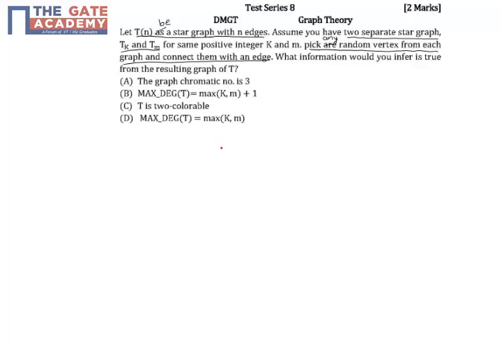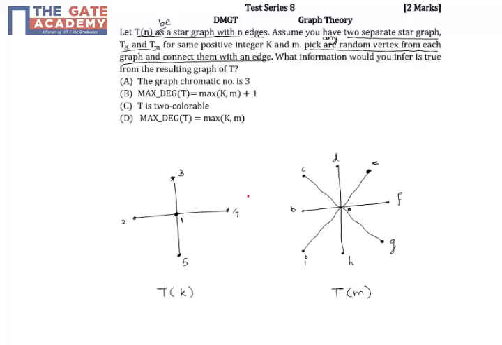A star graph is nothing but a tree with one internal node and n leaves. For example, consider the following two star graphs. Here, the first star graph has 4 edges and 5 nodes, whereas the second star graph has 8 edges and 9 nodes.